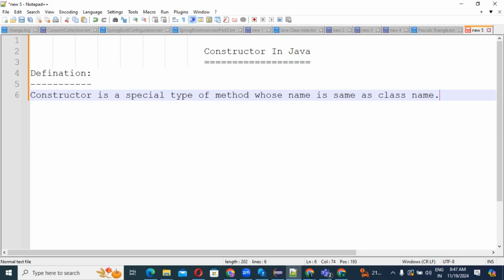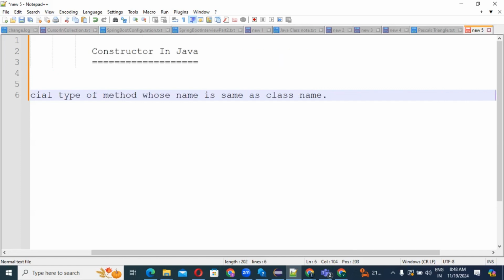If anybody anywhere asks, hey, what is constructor, you just tell this definition: constructor is a special type of method whose name is same as the class name. That is a very basic definition. If you tell this definition, they will definitely understand you know about the constructor. Good. Next thing.